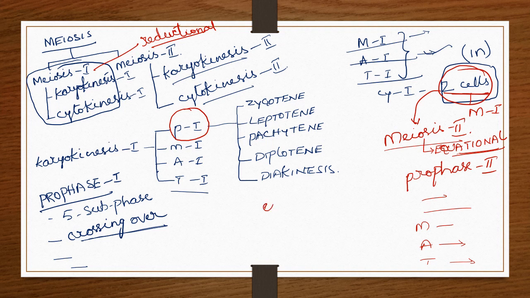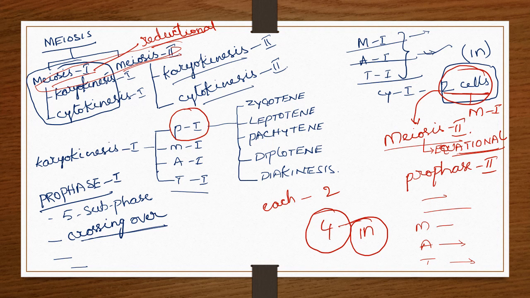Each cell produces 2 cells, so 2 into 2. A total of 4 cells are produced at the end of meiosis 1 and meiosis 2. After completion of these two, 4 daughter cells are formed and all 4 are haploid. We discussed this concept in the first PU.